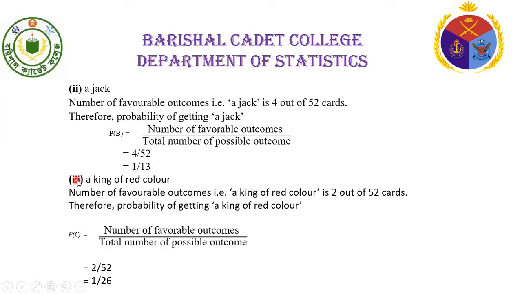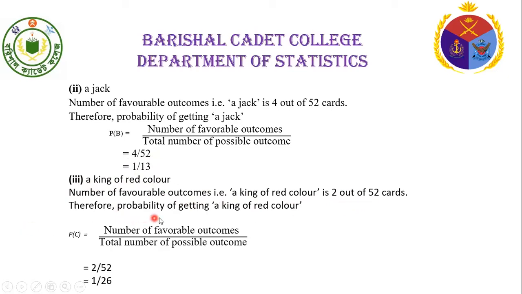Now for the solution, Roman 3, a king of red color. A king of red color is 2 out of 52. That is, the total number of favorable cases equals 2 and the total number of cases equals 52.